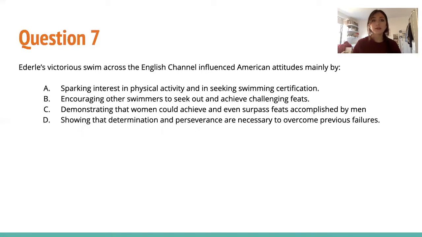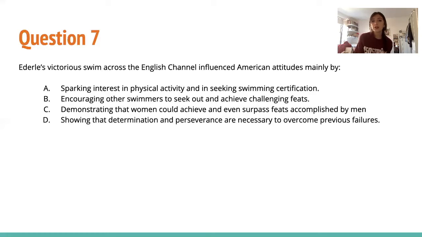So choice A, sparking interest in physical activity and in seeking swimming certification. This is pretty clear. It's already in the text. We already went over it, but we have to make sure to read all the answer choices. So B, encouraging other swimmers to seek out and achieve challenging feats. It doesn't say this in the text, even though it would make sense. That is inferring too much.